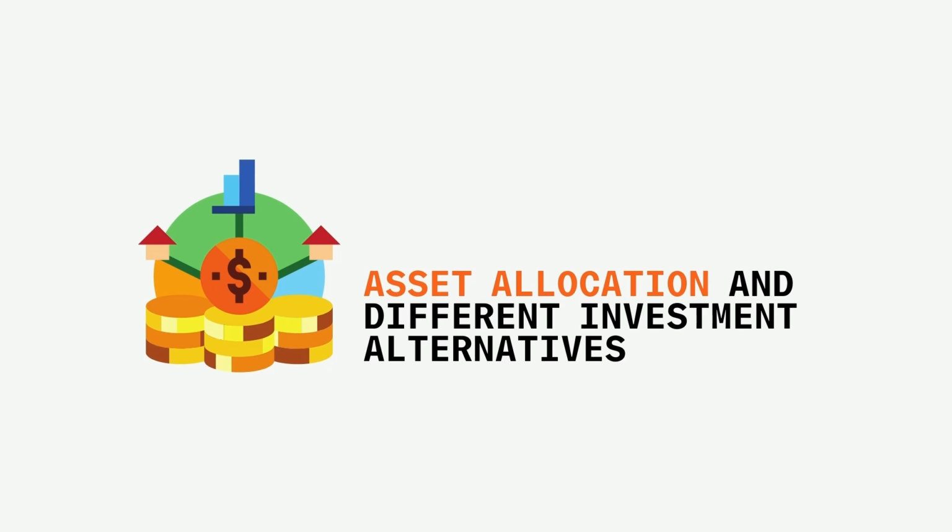Asset allocation and different investment alternatives. Every investor wants to maximize return, their earnings, or gains from giving up surplus cash. And every investor wants to minimize risk because it is costly. To invest is to assume risk, and you assume risk expecting to be compensated through return.